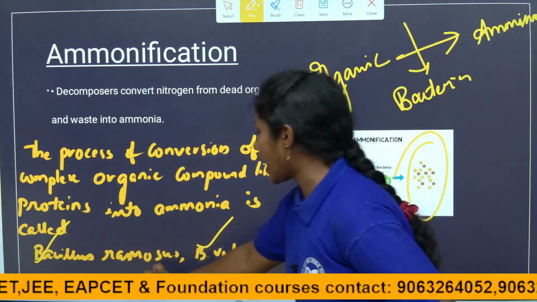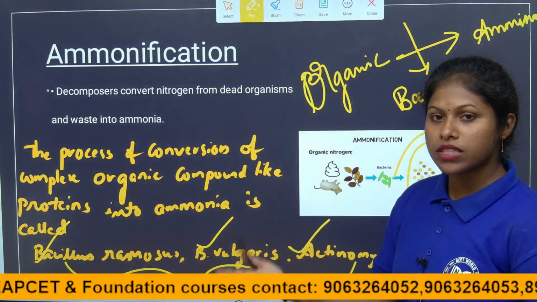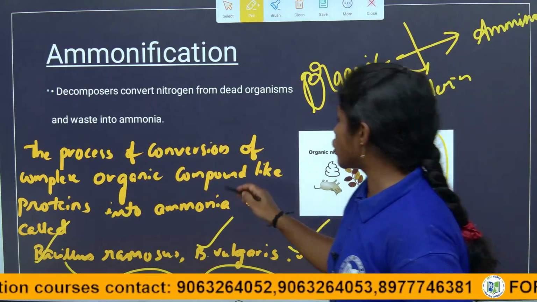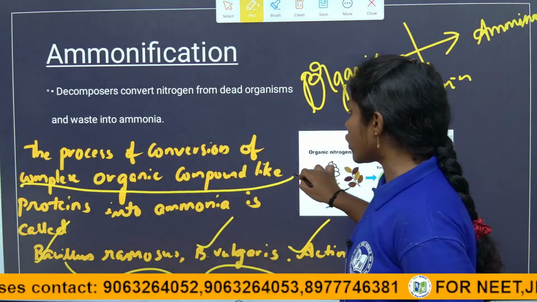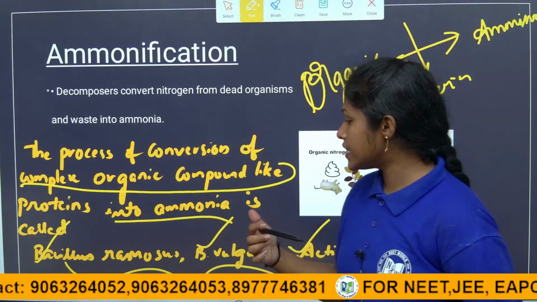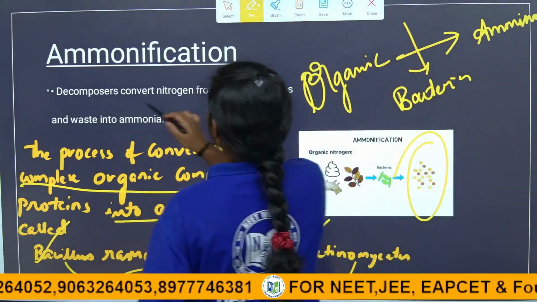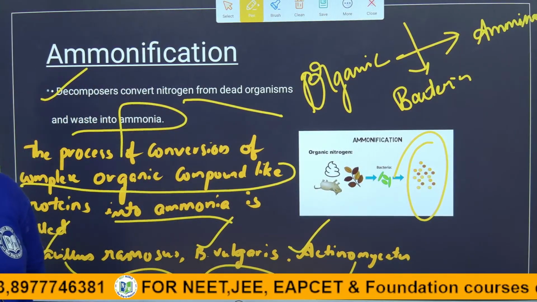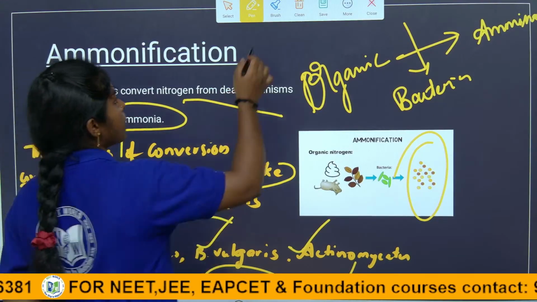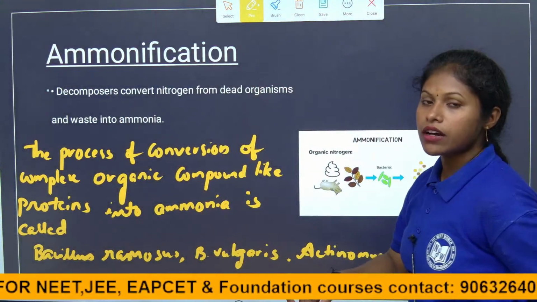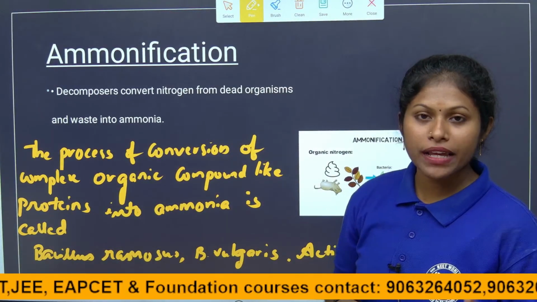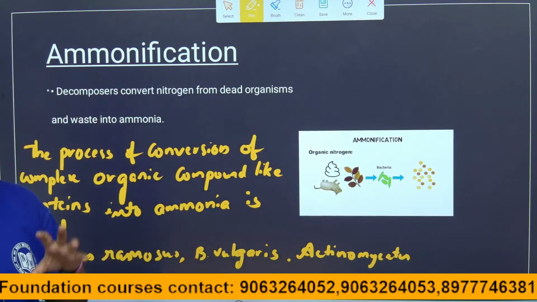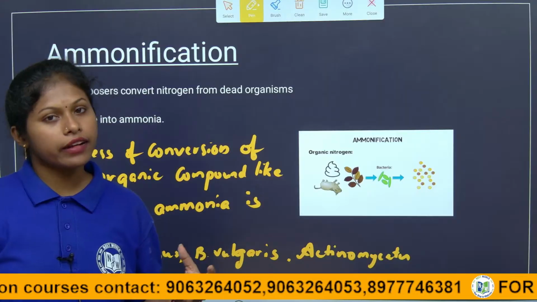The bacteria are Bacillus racemose, Bacillus vulgaris, Actinomycetes. These are the microorganisms which help to decompose the dead waste material, plants and animals, to convert the complex organic compounds like proteins into ammonia, which is nothing but ammonification. So decomposers convert the nitrogen from dead organisms into waste as ammonia. This process we call ammonification. What is meant by ammonification, children? Ammonification is nothing but converting the complex organic proteins into ammonium compounds, thereby helping to form ammonia. What is ammonia? Ammonia is nothing but a form of nitrogen only.